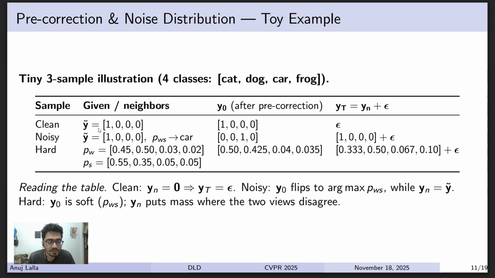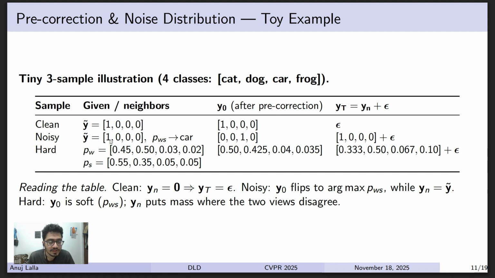Suppose your sample belongs to the clean set and it's the cat class. So even after pre-correction, as the model thinks it belongs to the clean set, y0 would be the same as the starting point y tilde, and yn here is 0 as we don't want any directional diffusion. We just want random noise.